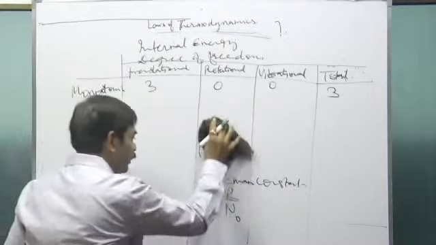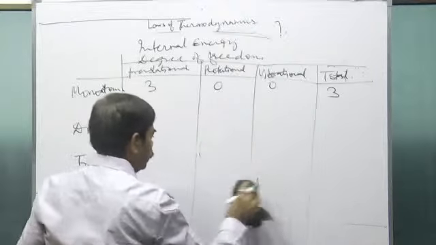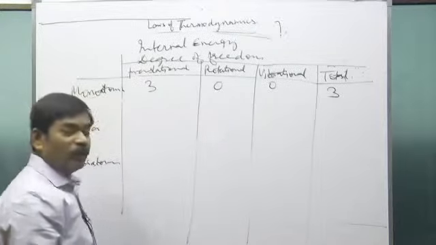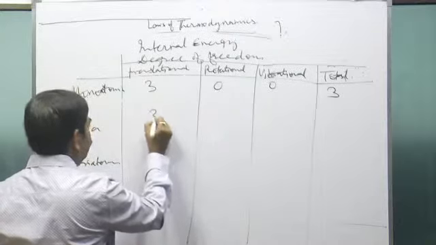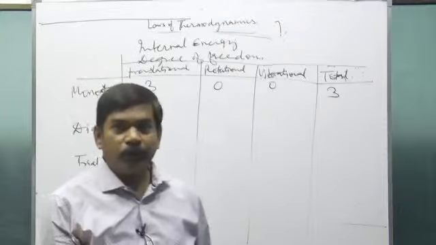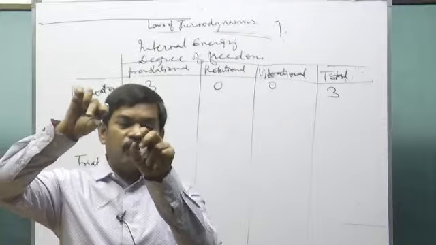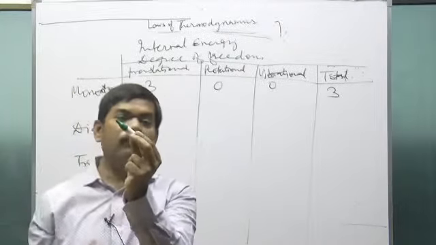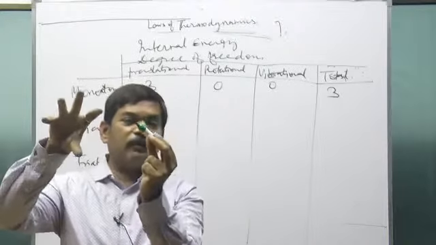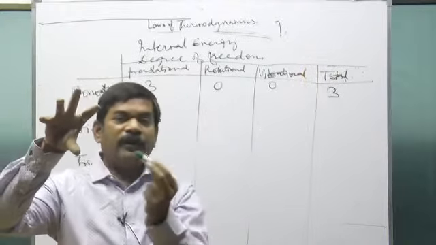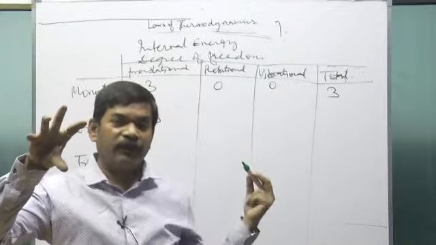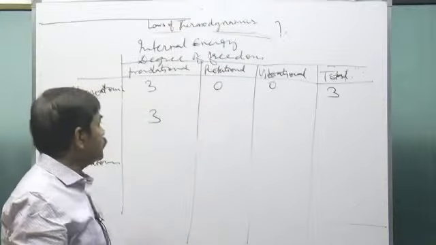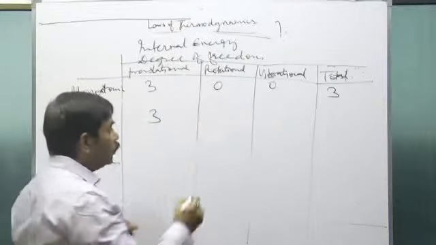Now see about the diatomic gas. Generally you have to remember it. Is that clear? In a diatomic gas there are 3 translational degrees of freedom. Suppose you have oxygen. In oxygen there are 2 atoms. The whole molecule, having 2 atoms, may move translationally along any arbitrary direction, with one component of velocity in x, another in y, and the other along z. So there are 3 translational degrees of freedom and 2 rotational degrees of freedom.